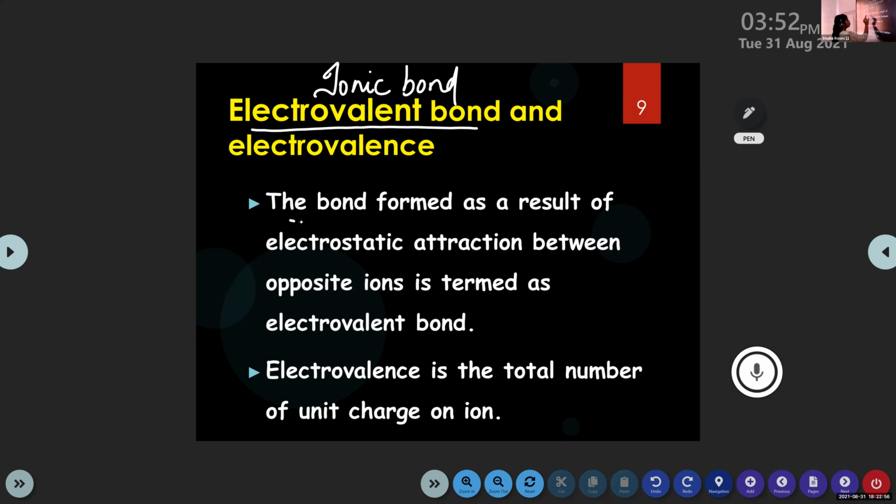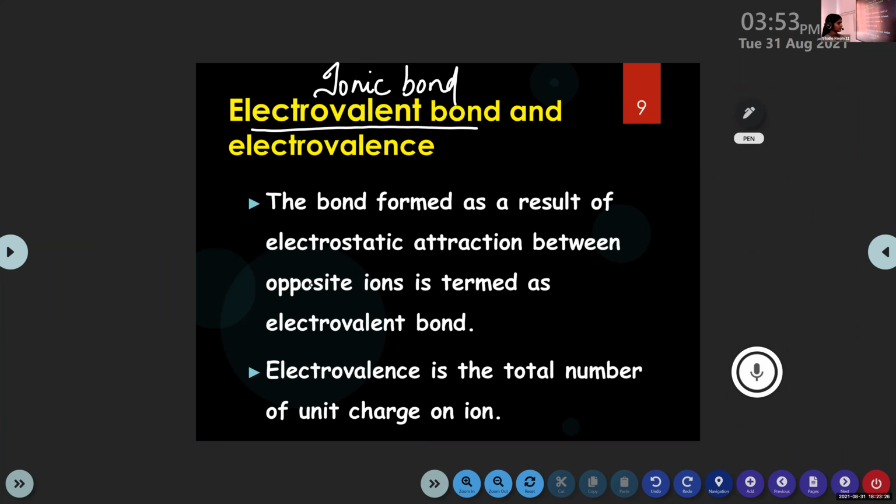Okay, the bond formed as a result of electrostatic attraction between opposite ions. Sodium is positively charged, chlorine is negatively charged. That means oppositely charged ions are there in a molecule. So there will be an electrostatic force of attraction. Opposite charges always attract each other, right? So the bond formed as a result of electrostatic attraction between opposite ions is termed as electrovalent bond or ionic bond.